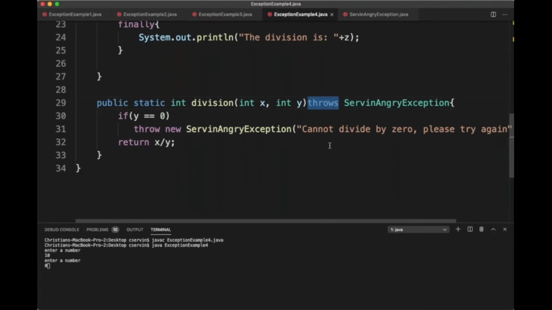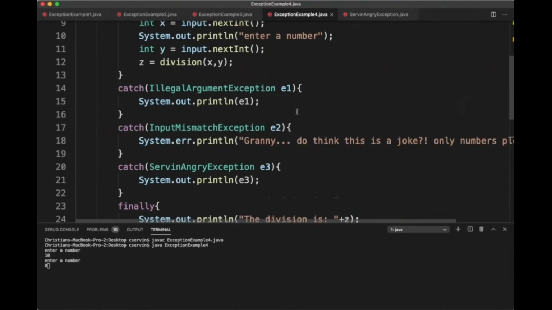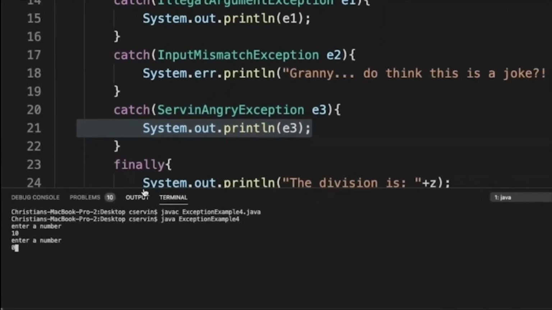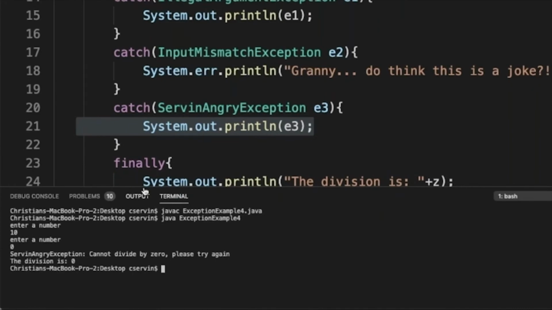I'm going to report back the serving angry exception, and this is going to come here and make an exception. So basically it will crash at this point. It will come here and arrive, because that's the exception that is going to be handled, E3, and we're going to report it on line 21. Check this out. Cannot divide by 0, please try again.